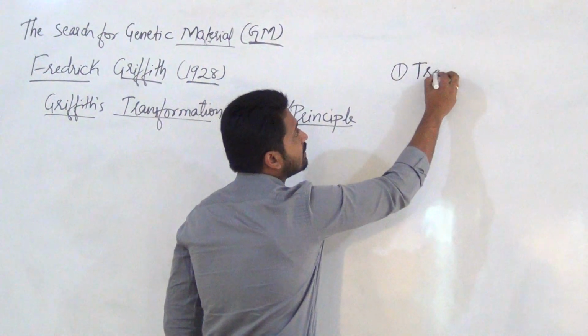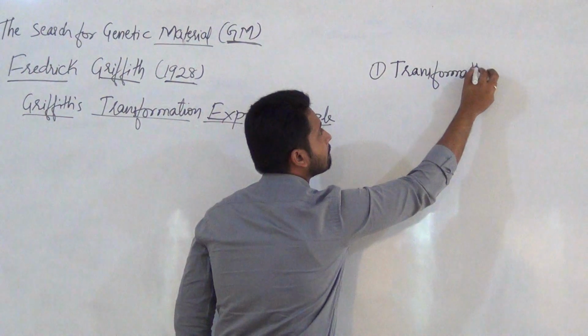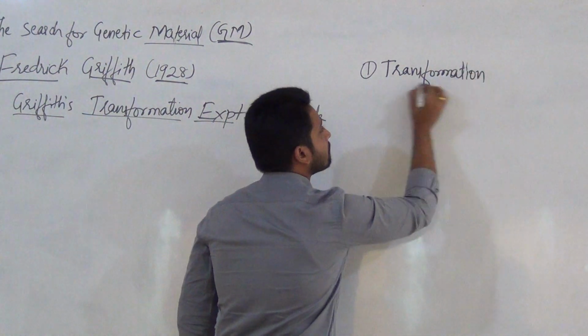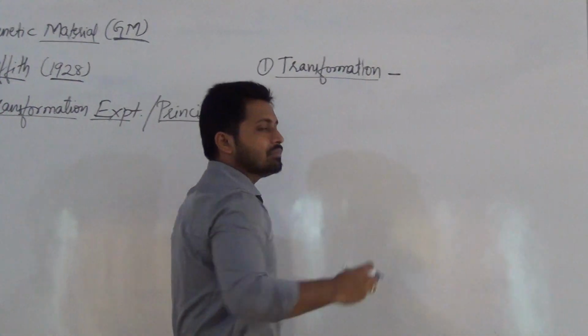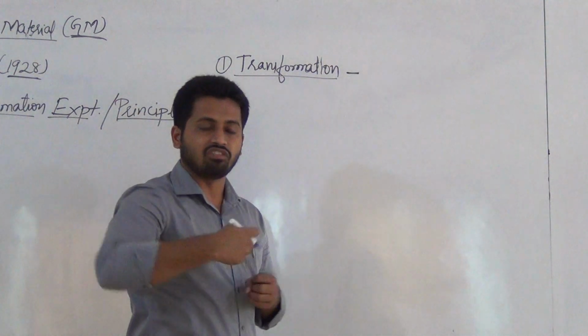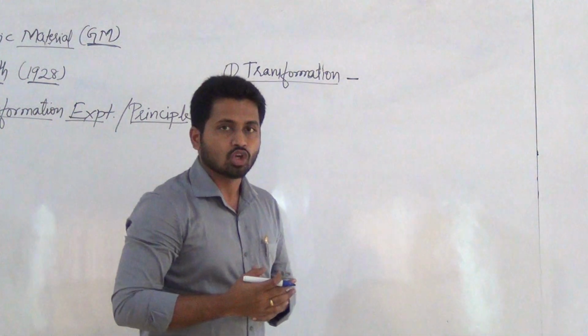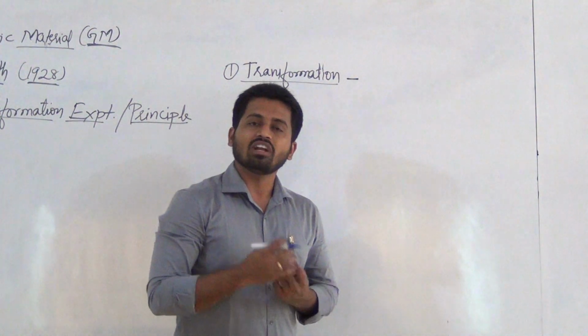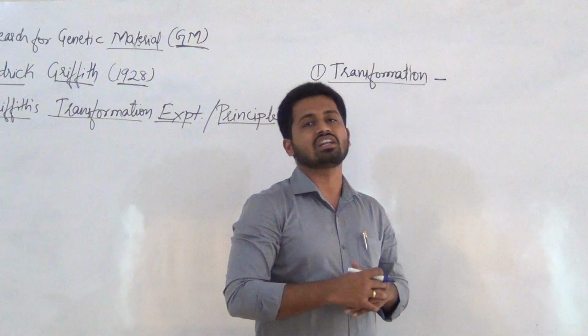First, listen here: transformation. Definition of transformation. Here some organism gets transformed into its other form. For example, two types of bacteria are there, and one type gets converted into the other type in its physical appearance.